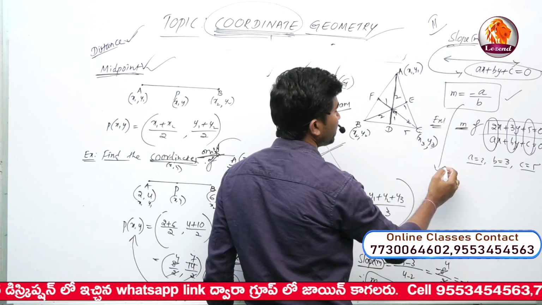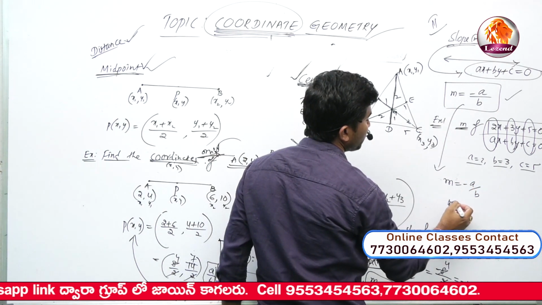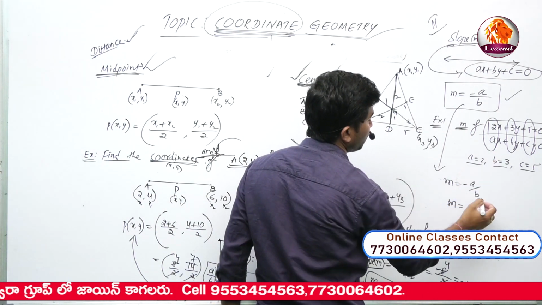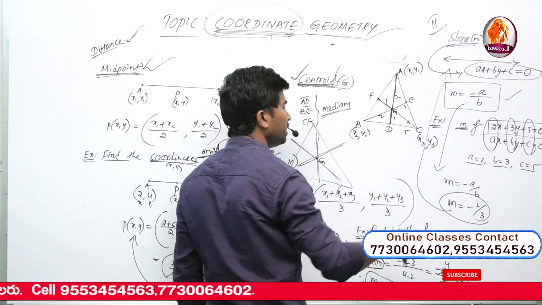Now we know the formula, m is equal to minus a by b. So therefore, slope m is equal to minus a value, which is 2, by b value, which is 3. So m is equal to minus 2 by 3.